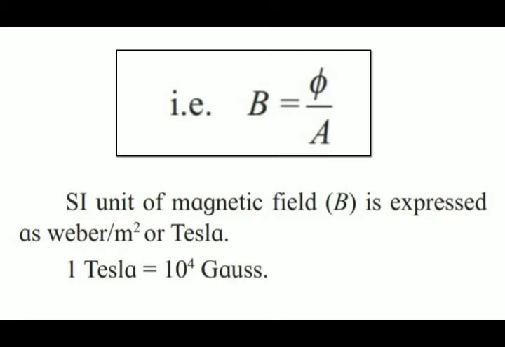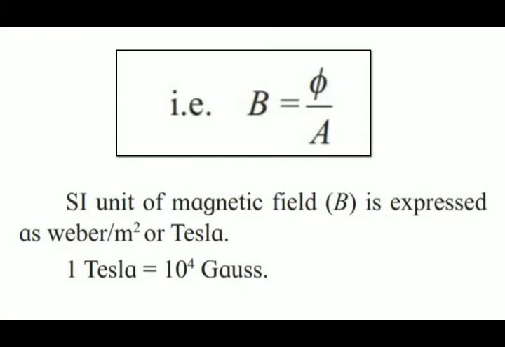We can read it as Weber per meter square, or what else can we say? Tesla. Now what is Tesla? 1 Tesla is equal to 10 raised to 4 Gauss. So you have to remember this, that 1 Tesla is equal to 10 raised to 4 Gauss. So these are some very important things.